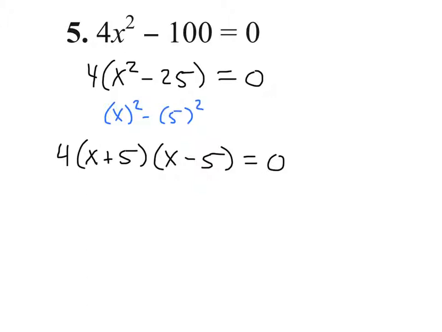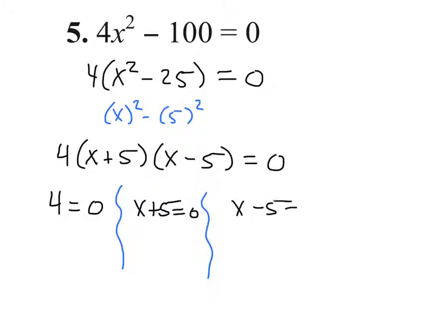Well, that's just an extension of the zero product property. Because if two things multiply together to equal 0, one of them must be 0, wouldn't that hold true that if three things multiply together equal 0, then one of those must equal 0? Or four things, or five things, or six things? It doesn't have to be just two things. It could be 15 things multiplied together equal 0. One of them must equal 0. So all we do here is break it apart into three little equations: 4 equals 0, x plus 5 equals 0, x minus 5 equals 0.